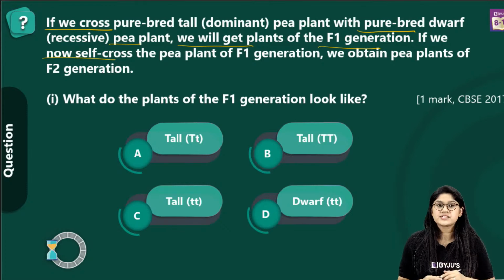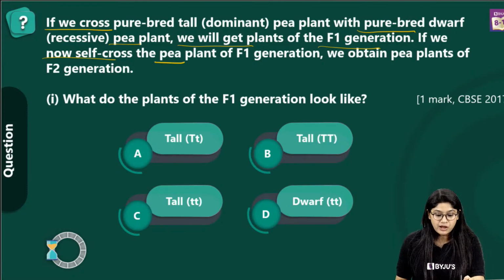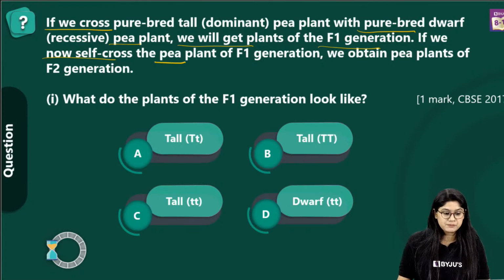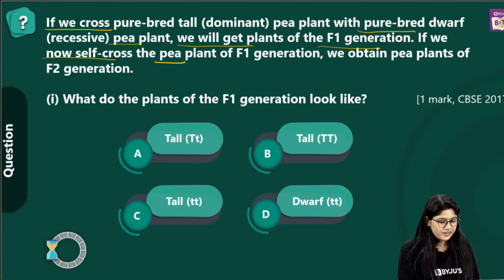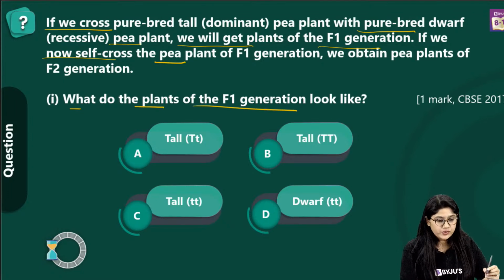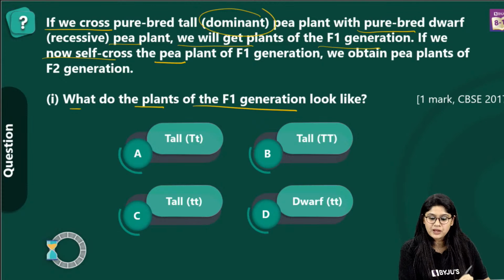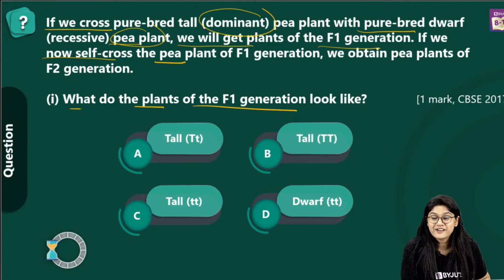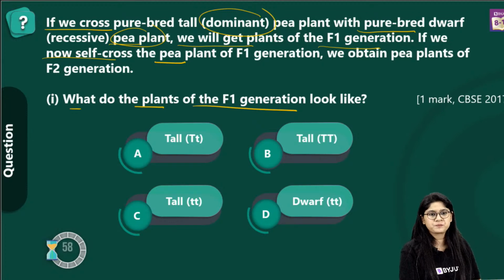If now we self cross the pea plants of the F1 generation, we obtain pea plants of the F2 generation. Now, right, this is interesting. What do the plants of the F1 generation look like? So we have the dominant tall plant and the recessive small pea plant. They're asking us to find the answer. Quickly, right? I want you to answer the poll question, right? So we have the polls.